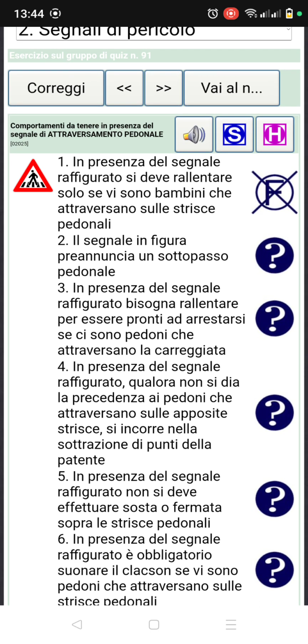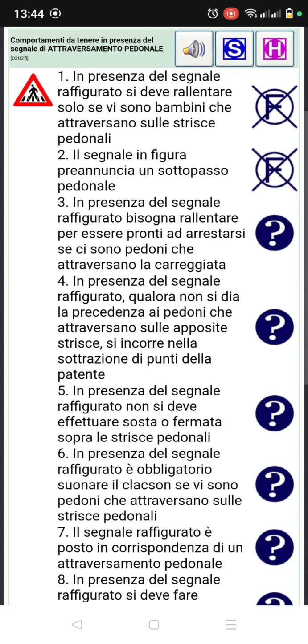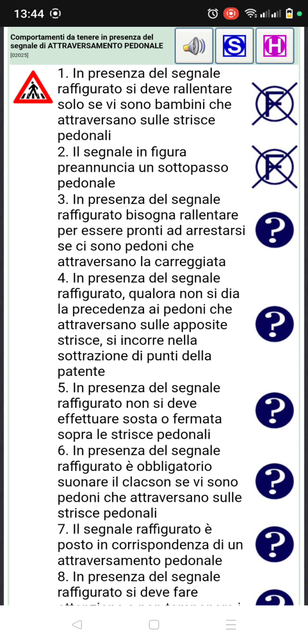Number 2, segnale in figura. So this sign figure annuncia un sottopasso pedonale. So this sign figure is announcing an underpass for pedestrians. No, it's false. Number 3, in presenza del segnale raffigurato bisogna rallentare per essere pronti ad arrestarsi se ci sono pedoni che attraversano la carreggiata. So in the presence of this sign figure, we need to slow down to be ready to stop if there are pedestrians that are crossing the carriageway.